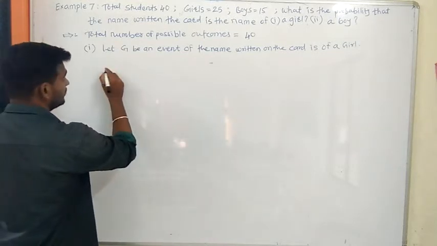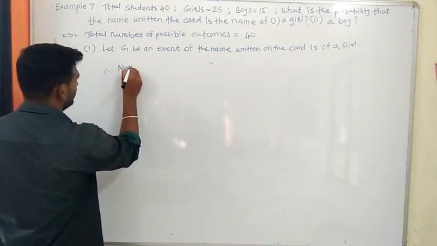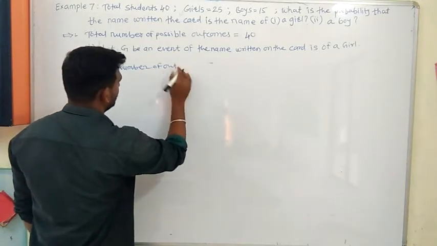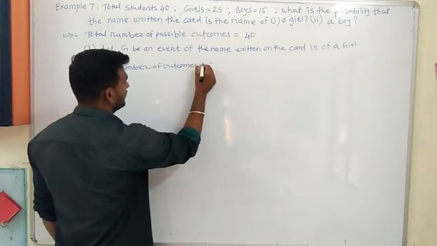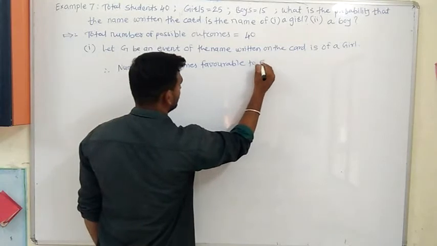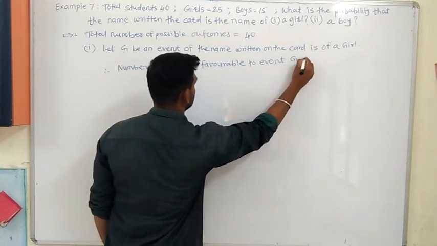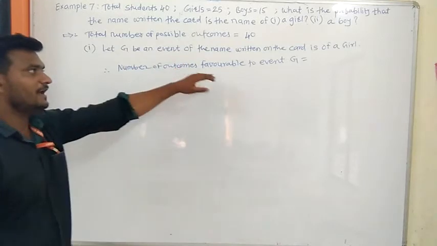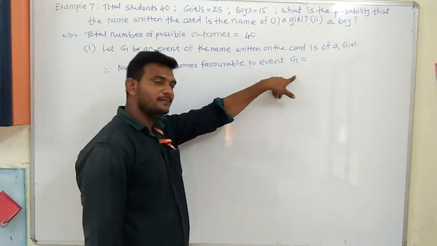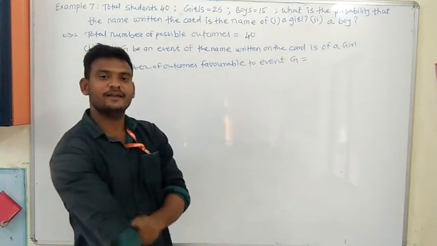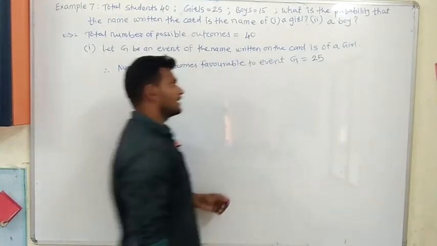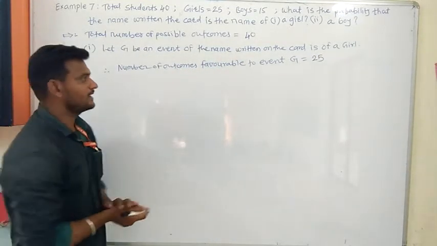Therefore, number of outcomes favorable to event G is equal to... What is G? The name written on the card is of a girl. ऐसे कितने आ सकते हैं G गर्ल का नेम? There are 25 girls. ऐसे 25 कार्ड आ सकते हैं ना? Yes, there are 25 girls. Therefore, outcomes which are favorable to event G is equal to 25.